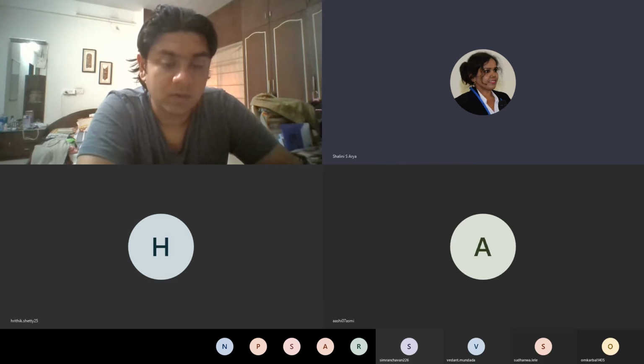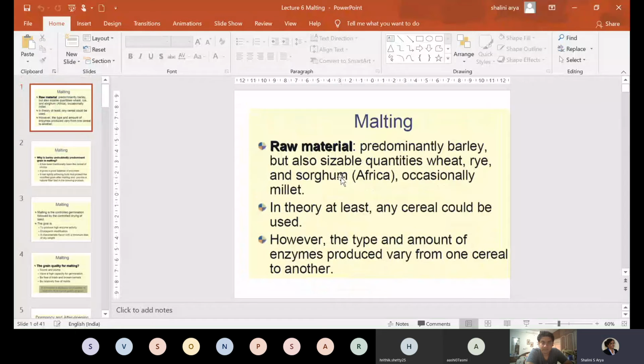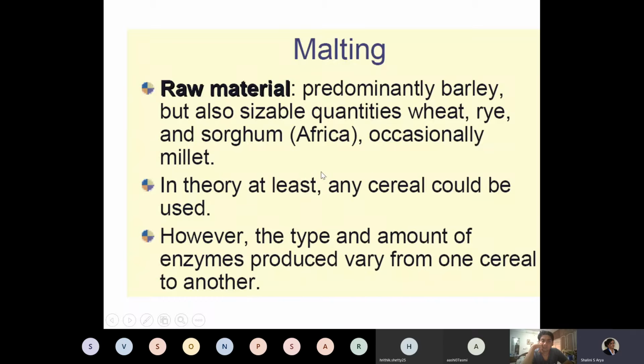Okay, so then I will quickly cover brewing. You must have done this somewhere, in some lecture, maybe microbiology or some other beer or fermentation. Have you done brewing? No, ma'am.